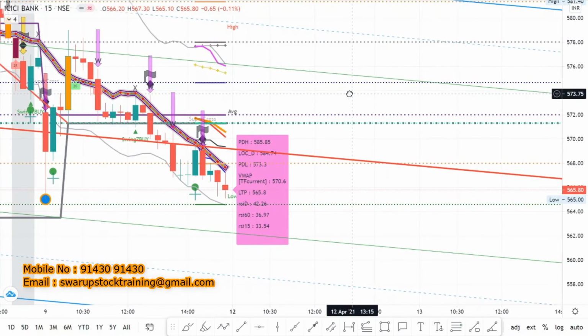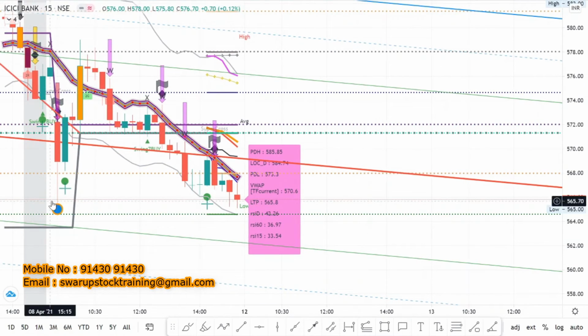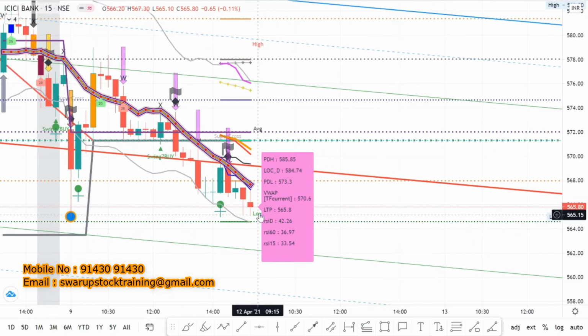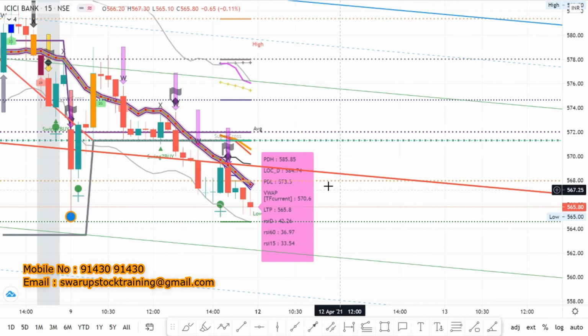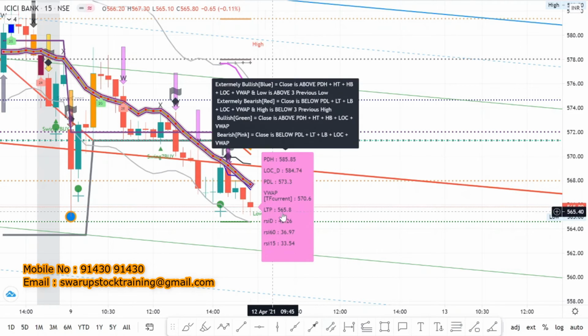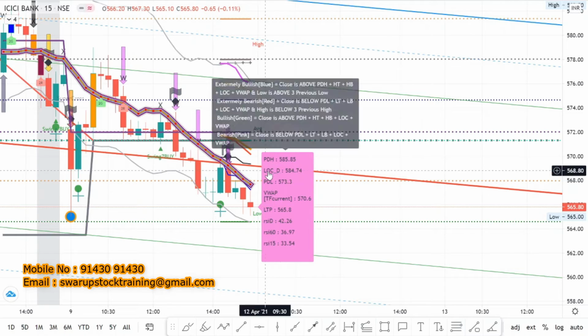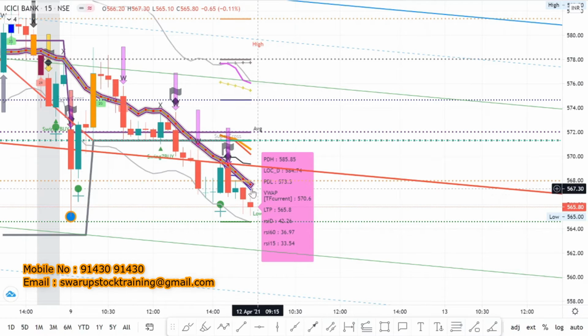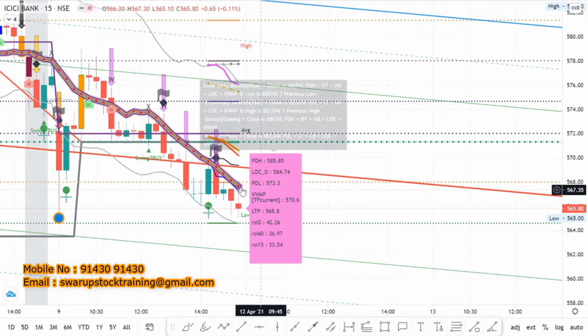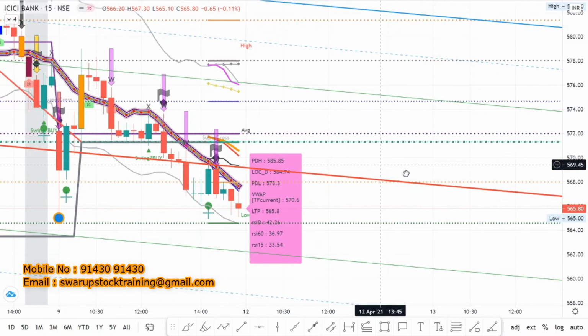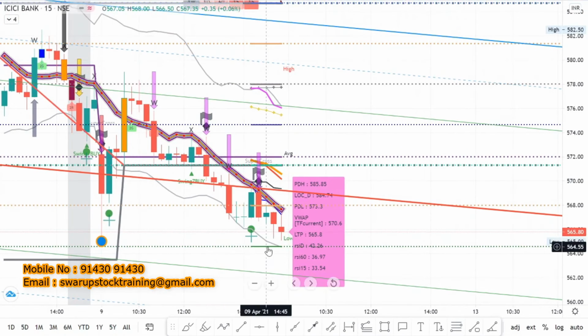Why is it mildly bearish? The logic is now you have completed your medium term and short term trend, so therefore that's the reason it is changing color. So you have the answer. Then what will you do here? What is the location of your 565, that is the current price? The location is that here, LTP 565, which means LTP is below the view upline and our previous day line and LOC. So therefore once this bends upward, we will take a trade,